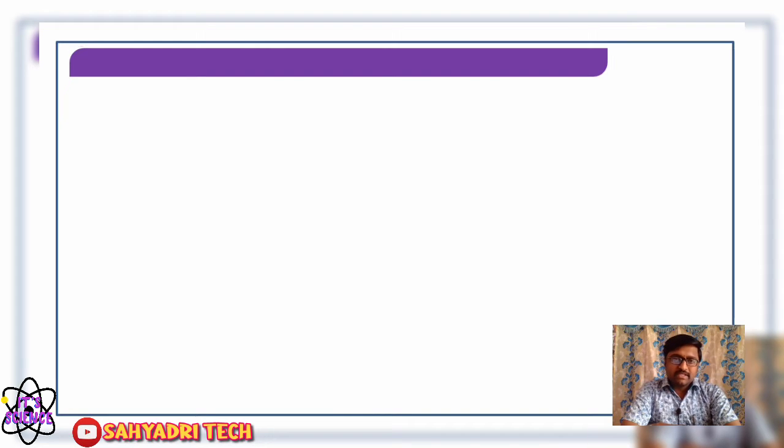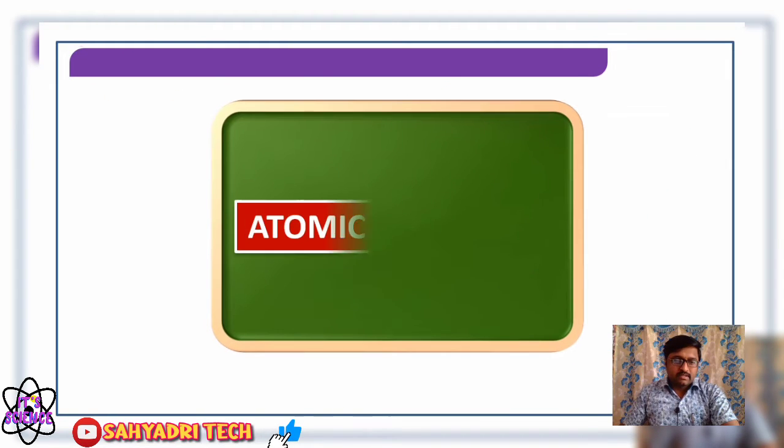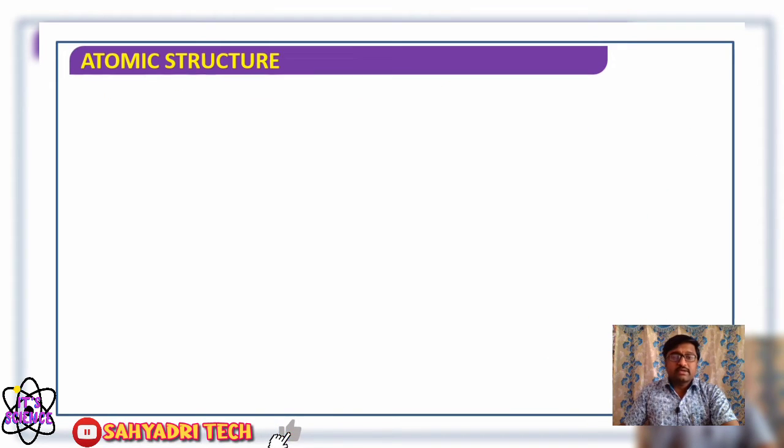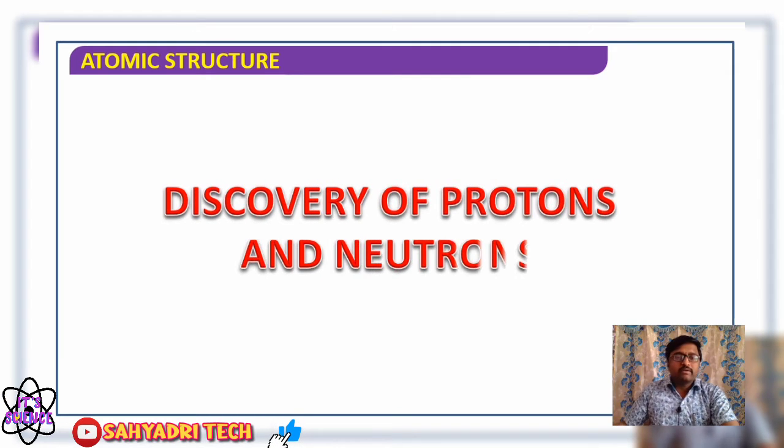So in the previous session we have considered the discovery of the electron. Now in this session we are going to move on to the next concept of the chapter, that is the discovery of the other two subatomic particles. What are those? Discovery of protons and neutrons.